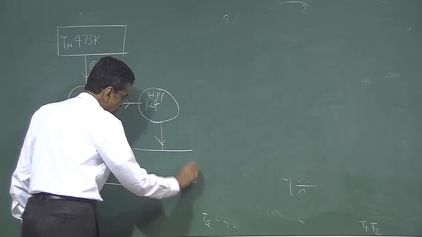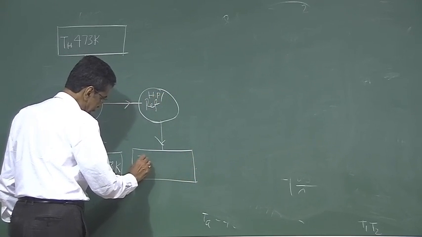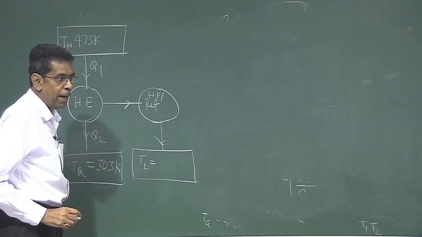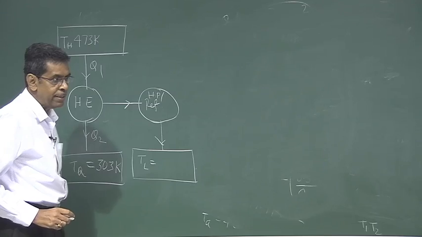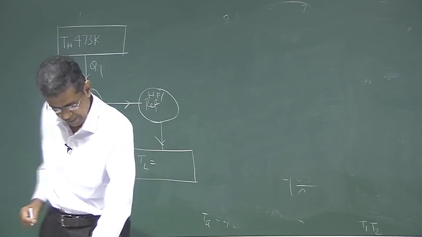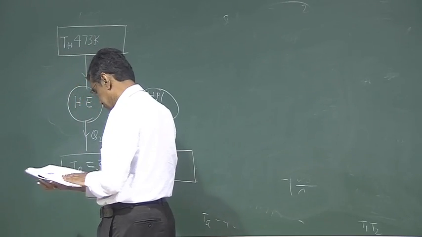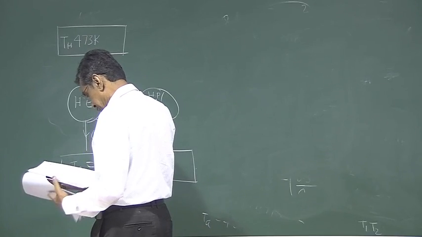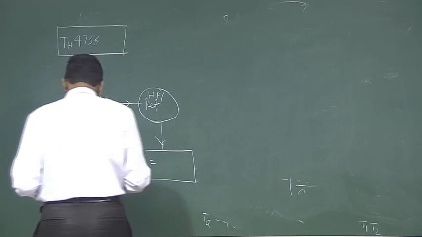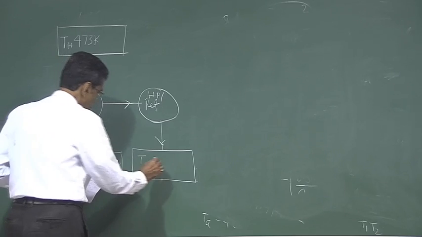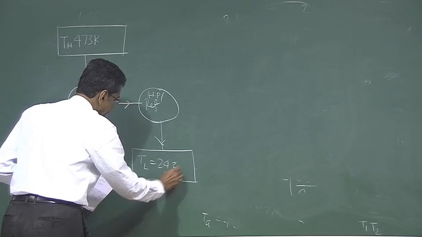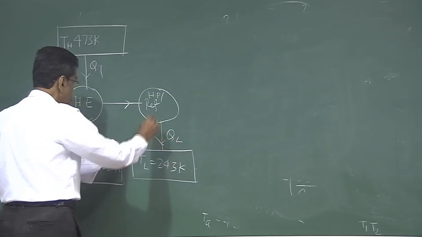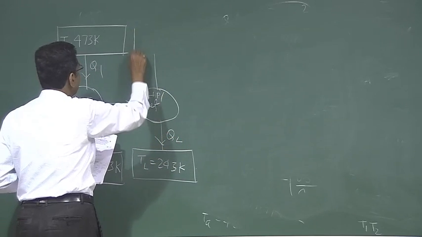It takes heat from a cold, low temperature TL, which equals minus 30 degrees Celsius. That means it is 243 K. It takes QL.